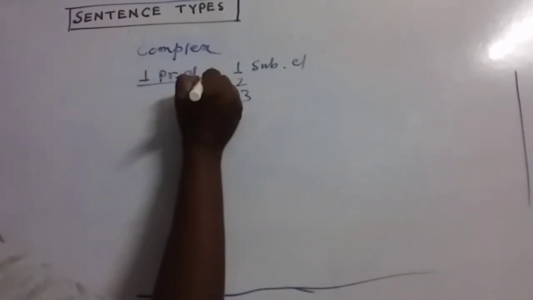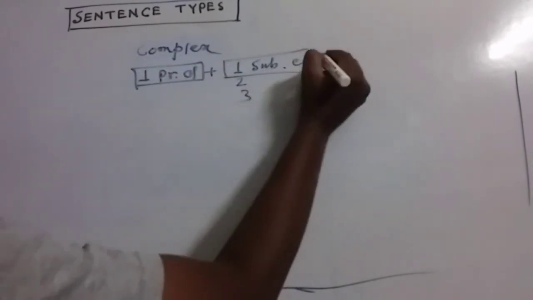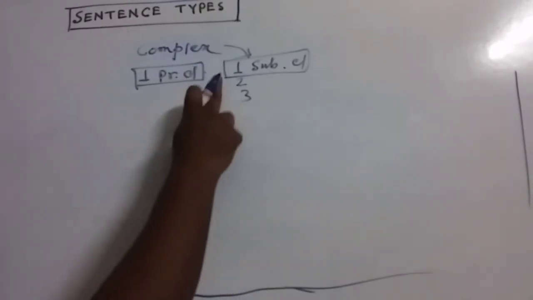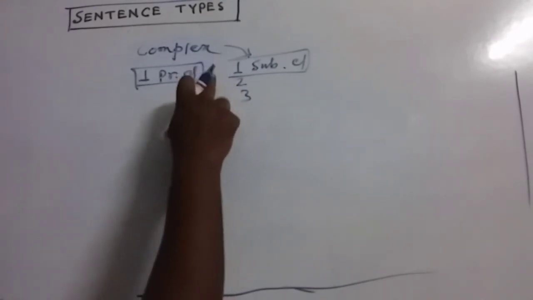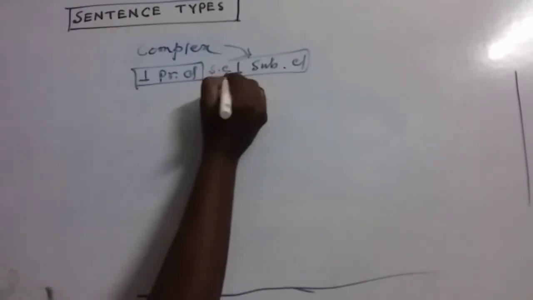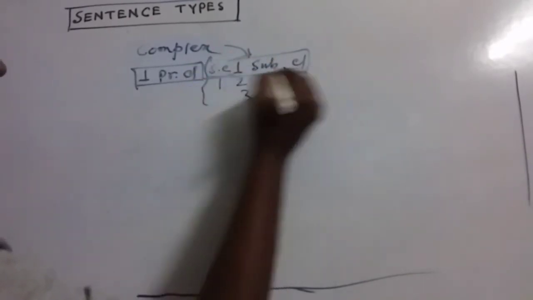If there is only one principal clause and at least one subordinate clause, that will be called a complex sentence. This is the structure of a complex sentence, and between these two parts, there must be a subordinating conjunction. Most of the time, this acts like the subject of this subordinate clause.